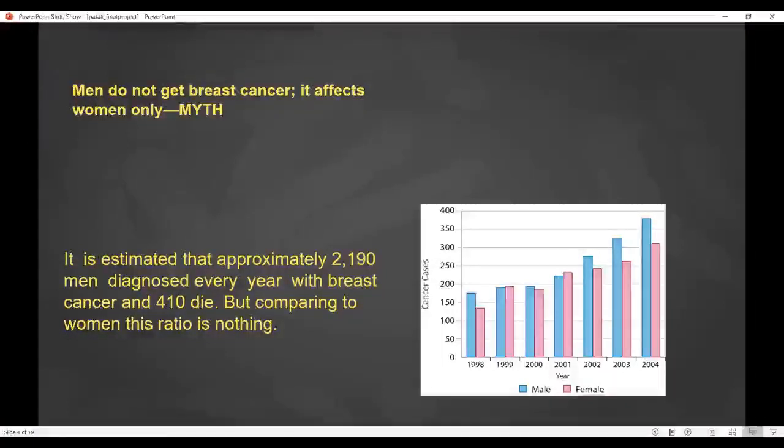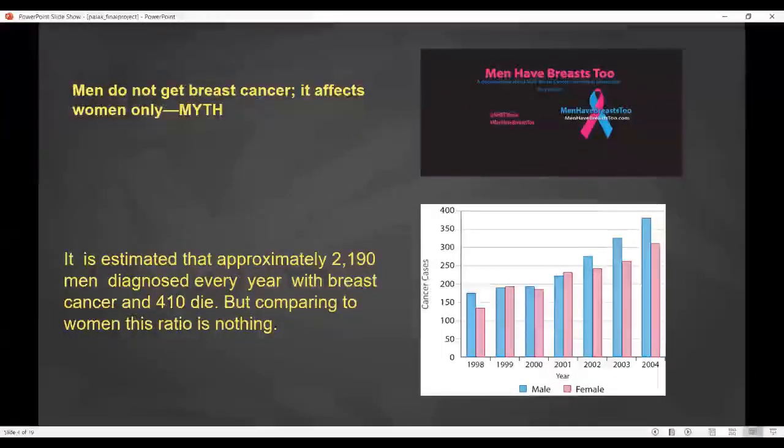It affects not only women but men too. Here is a graph that shows the ratio of women and men in the cancer cases, and it has been estimated that 2190 men are diagnosed every year with breast cancer and 410 die. But compared to women, this ratio is small.